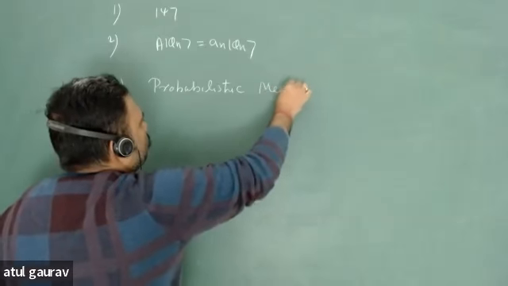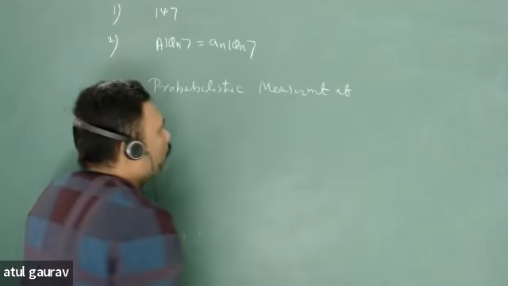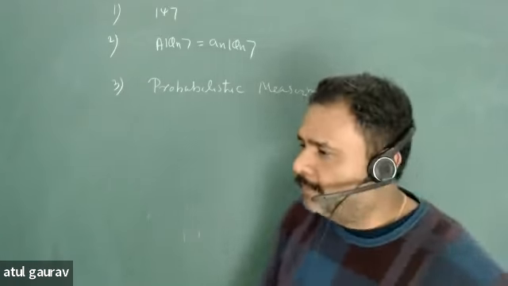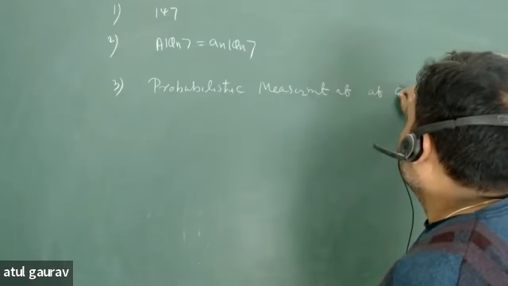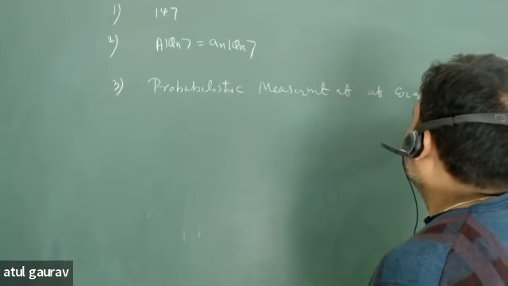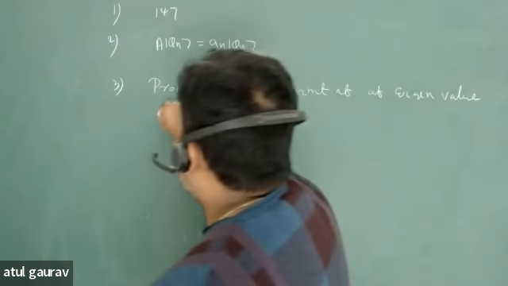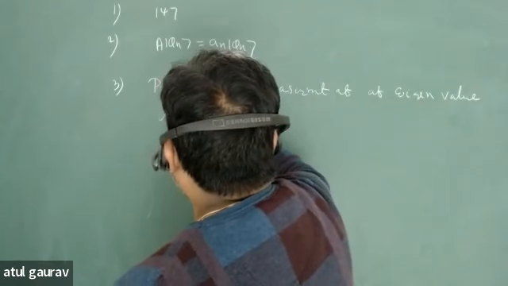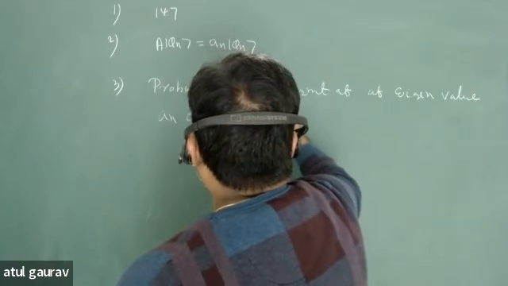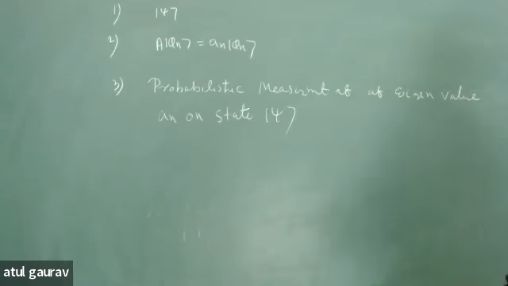measurement of eigenvalue an on state psi. The probabilistic measurement of eigenvalue an on state psi.